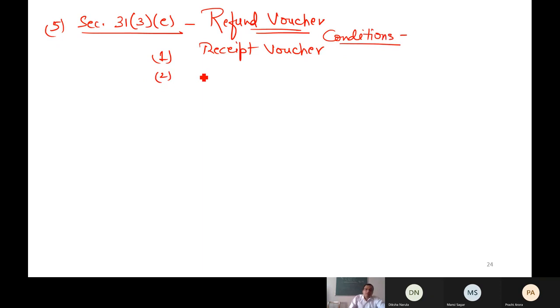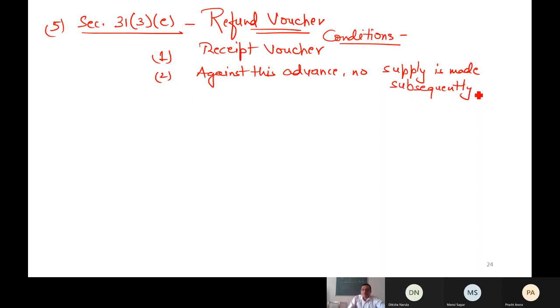Second, against this advance, no supply is made subsequently. No payment, no supply could happen. No supply is made subsequently. Then, if you want a refund, the supplier has to issue a refund voucher. That's it. Point clear or not?